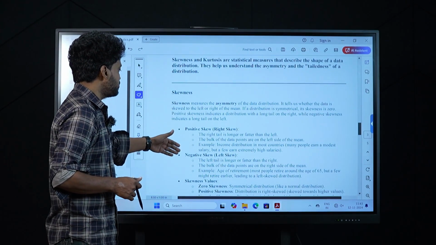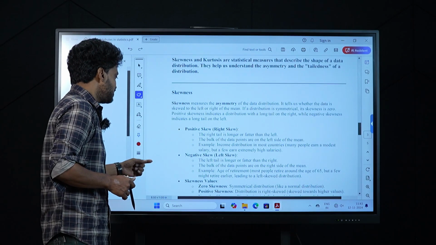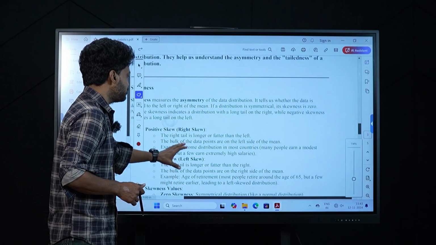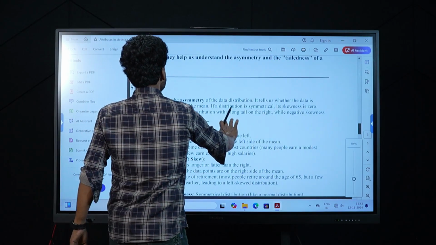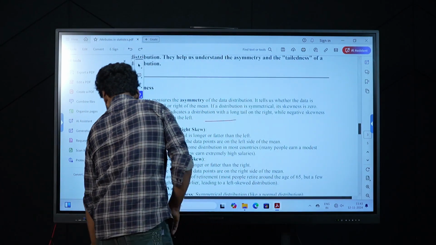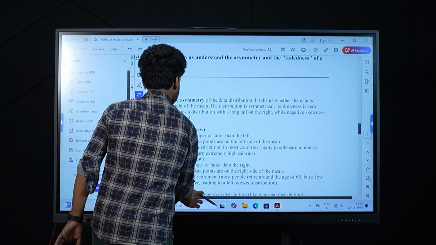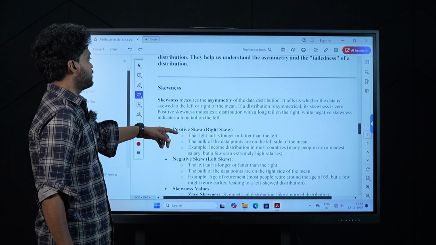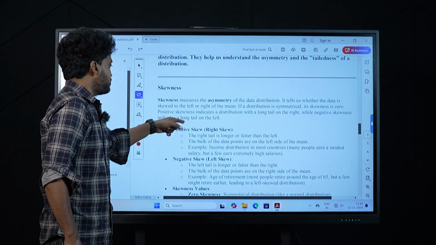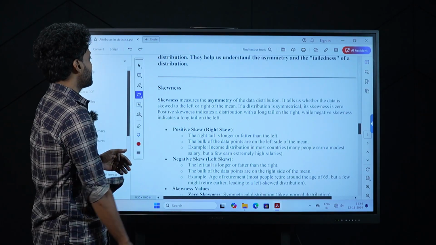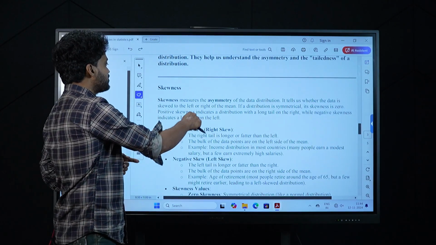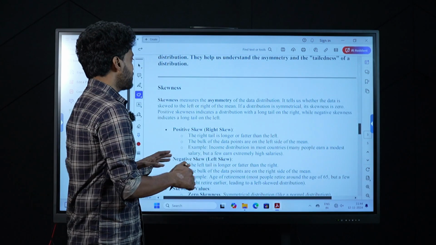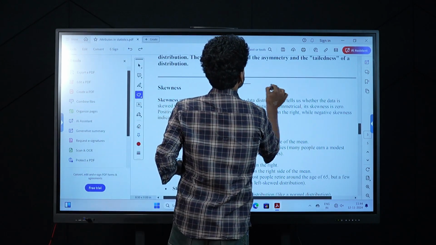There may be a positive skew or a negative skew. What exactly are the positive skew and the negative skew? Let us understand. Let us see what the positive skew is. The positive skew, which is also called the right side skew, has a right tail that is longer or flatter than the left. For an example, let us take this.